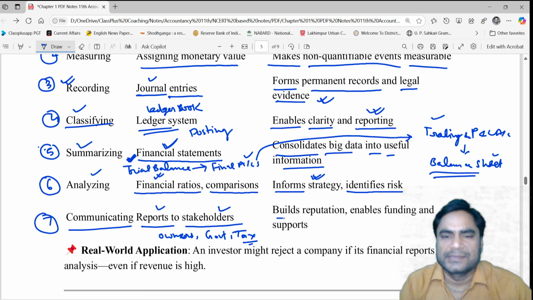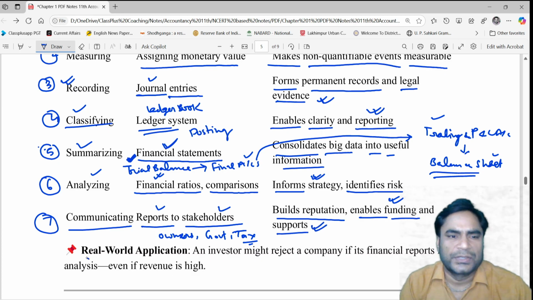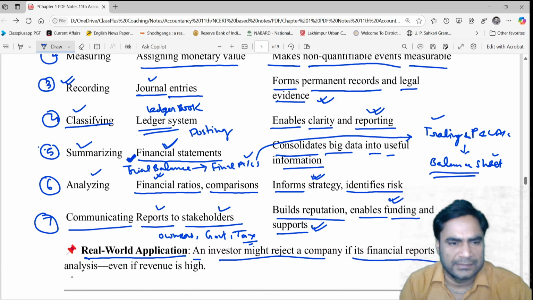Okay, this builds the reputation of the business organization and enables funding. It means you can get funds from different financial organizations and support from the public, the customers, the suppliers. So a real-world application of this function of accounting: an investor might reject a company if its financial reports lack analysis. Here we are talking about communicating.